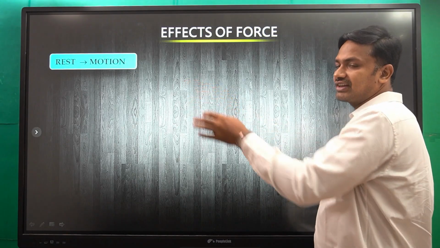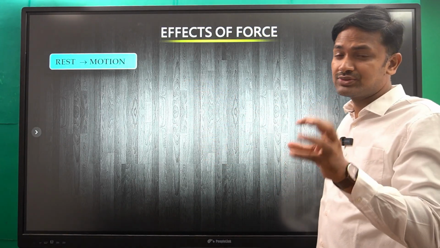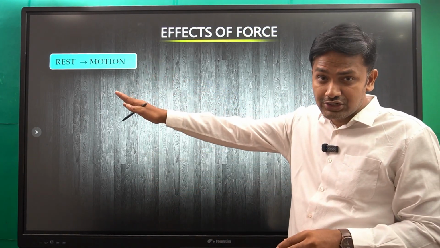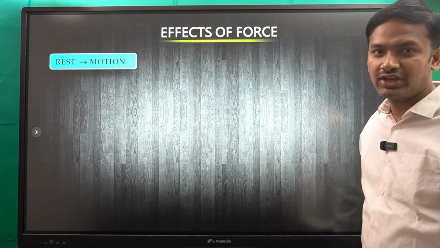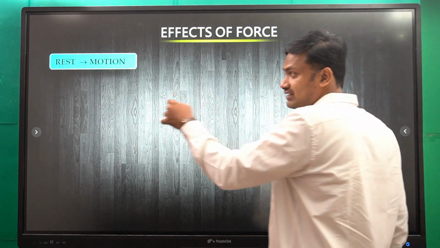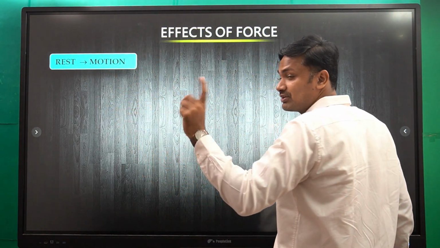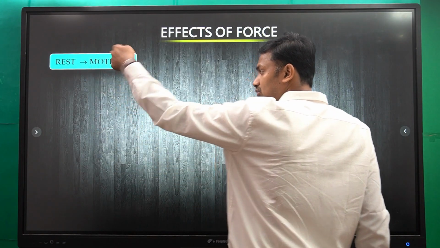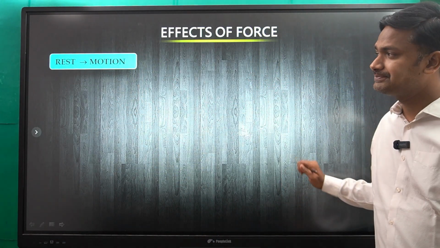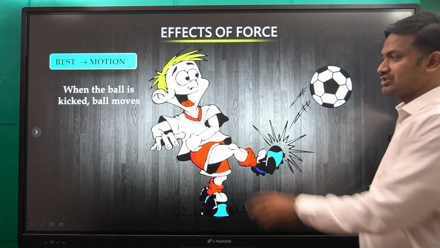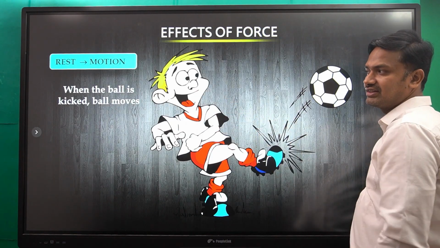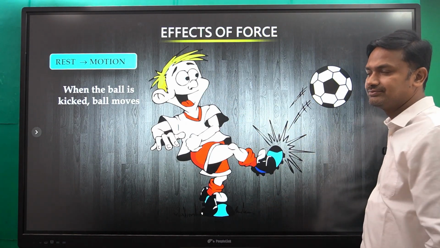See, first effect is the force causes the object to move from rest to motion. Okay, the effect of force. Let us see. Suppose the ball is kicked and the ball moves.